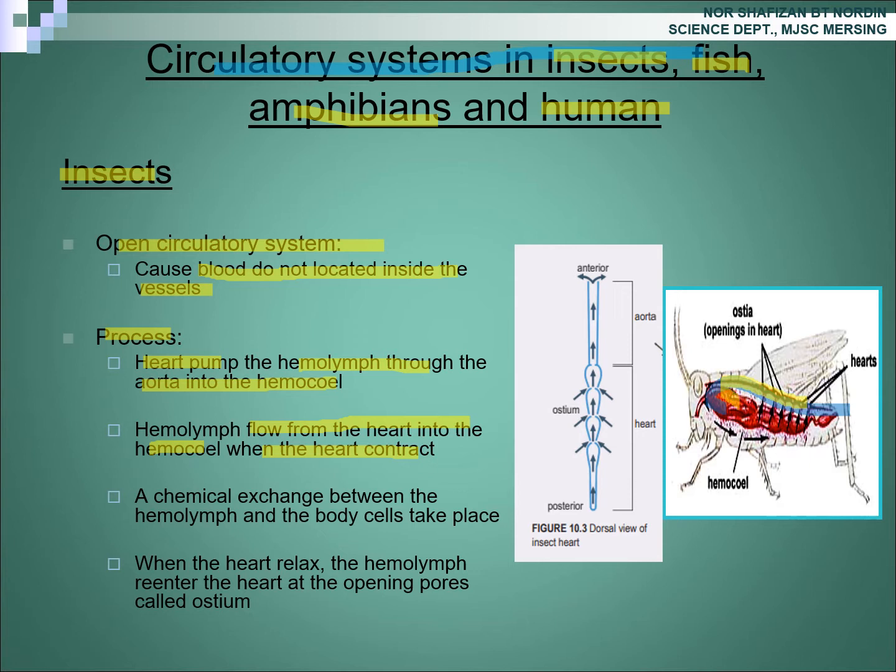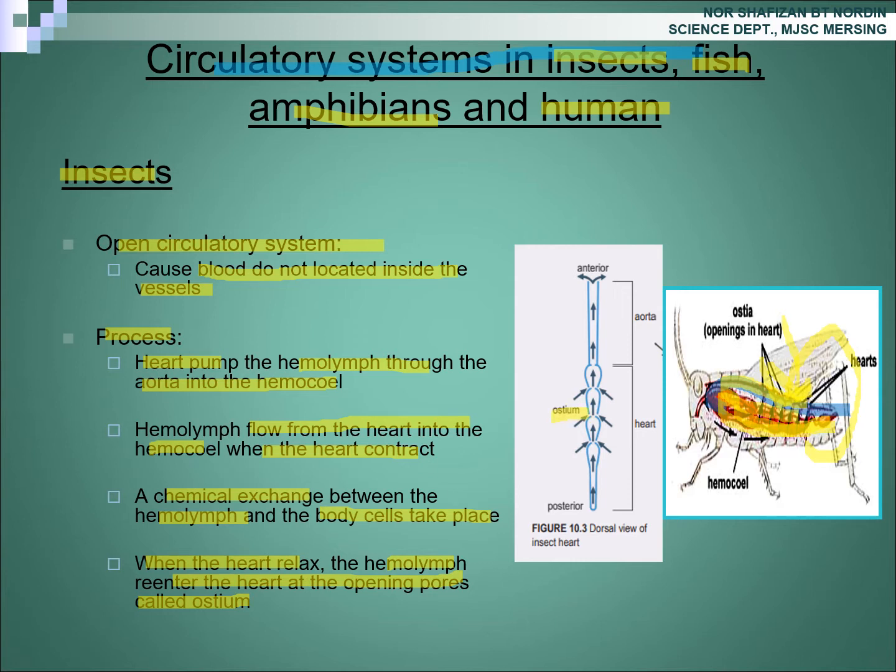Okay, so what happened in the hemocell? Chemical exchange between the hemolymph and the body cell takes place in the hemocell. When the heart relaxes, the hemolymph re-enters the heart at the opening pores called ostium. When the heart relaxes, what happened to the hemolymph? It will re-enter the heart through the opening pores called ostium.